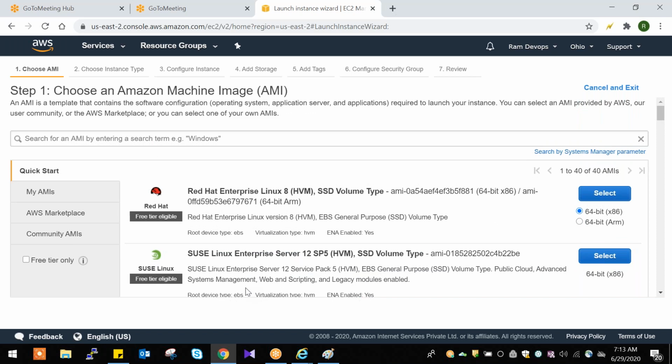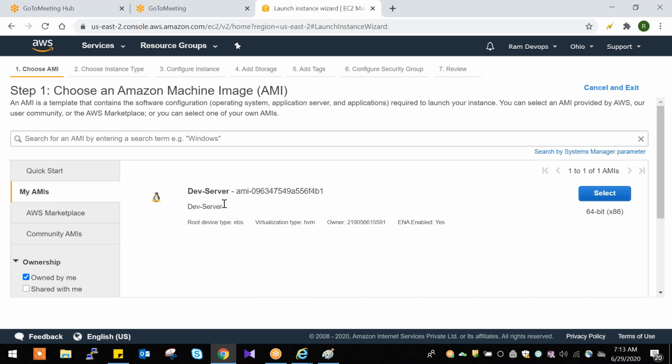Fine. So now what I will do, and one more thing. These are the quick start AMIs. In quick start we have 40 AMIs. We have one concept called AMIs, Amazon Machine Images. When we discuss AMI, we will discuss in detail. For now, I'll give you an overview.